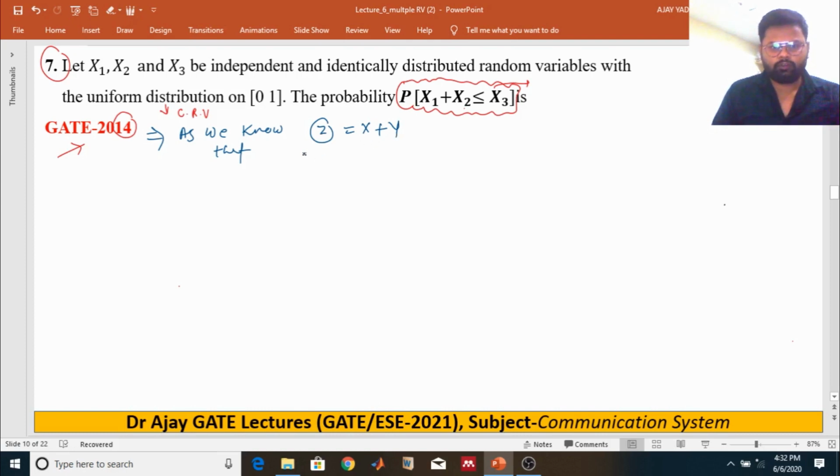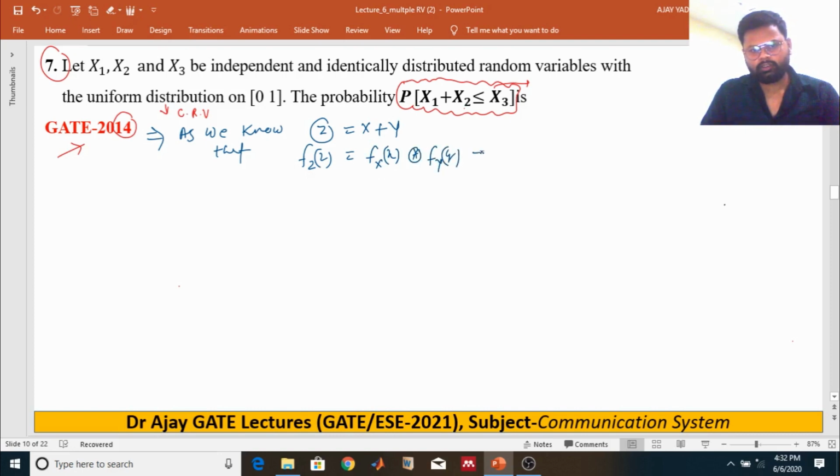The PDF of z is nothing but the convolution of random variables x and y.